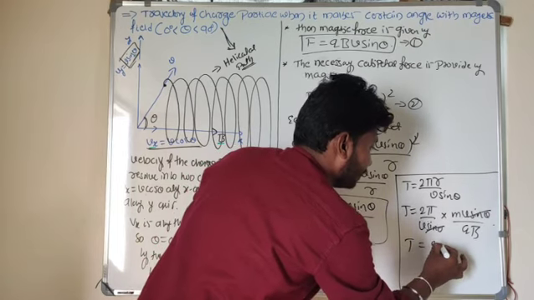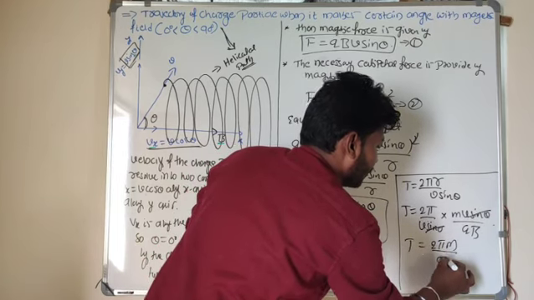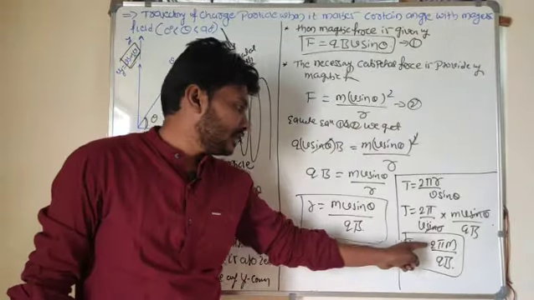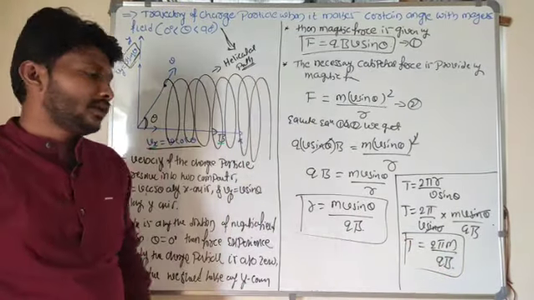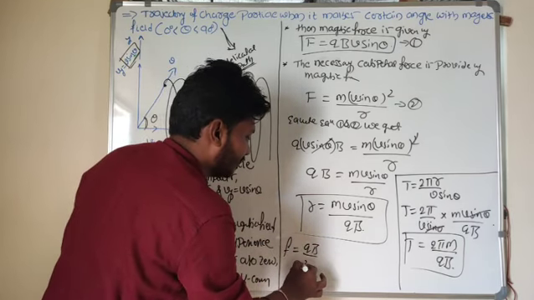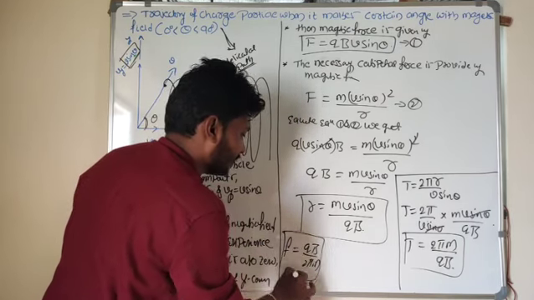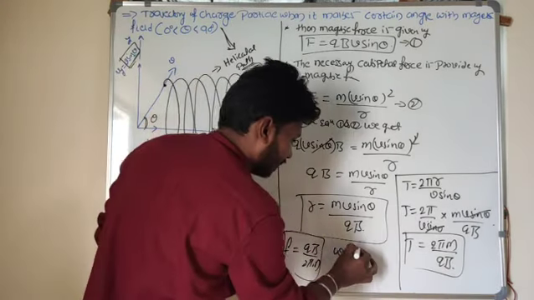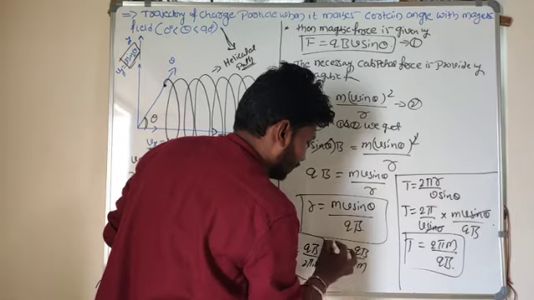Again the time period is the same, 2 pi m divided by qB. In the circular path also you got the same time period, T equal to 2 pi m by qB, and frequency is nothing but 1 by the time taken, qB divided by 2 pi m. This is the frequency. For angular frequency, omega is equal to 2 pi into f, which is qB by m.